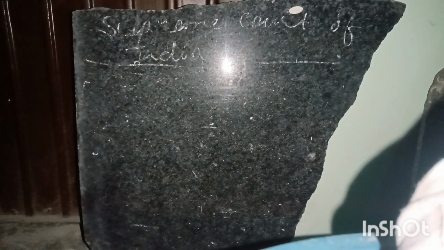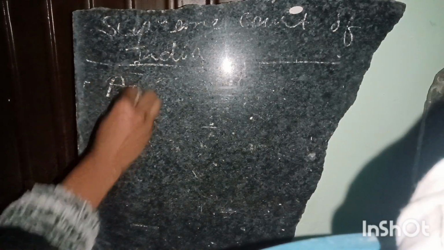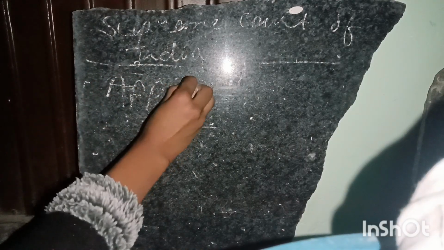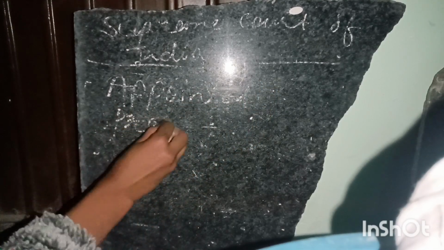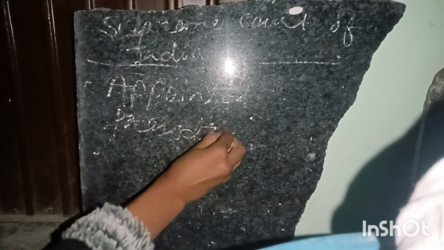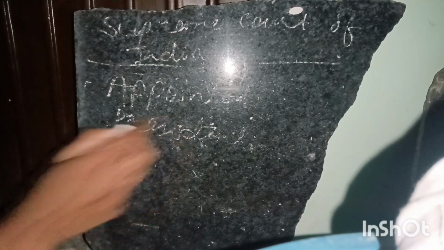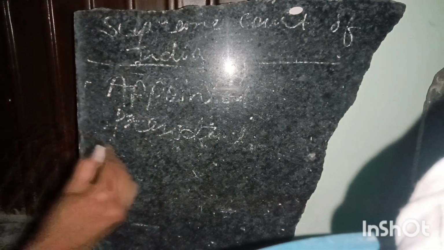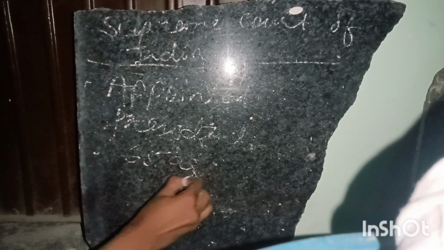Another important thing about Supreme Court is that the judges in it are appointed by the President of India. Very important fact that you have to keep in mind, that Supreme Court judges are appointed by the President of India, and they leave their office or they get retirement at the age of 65.